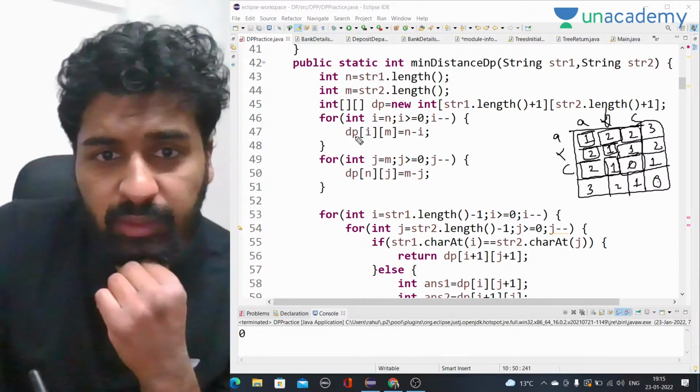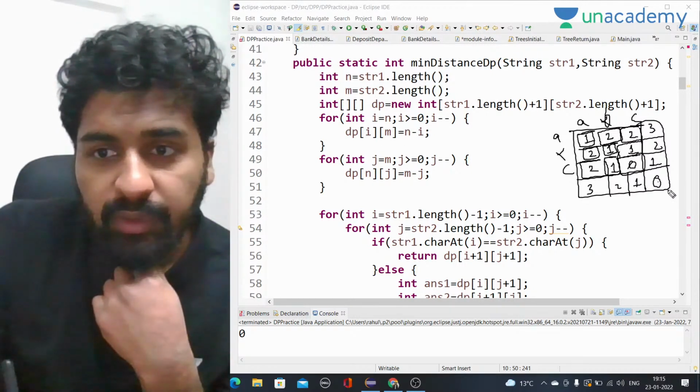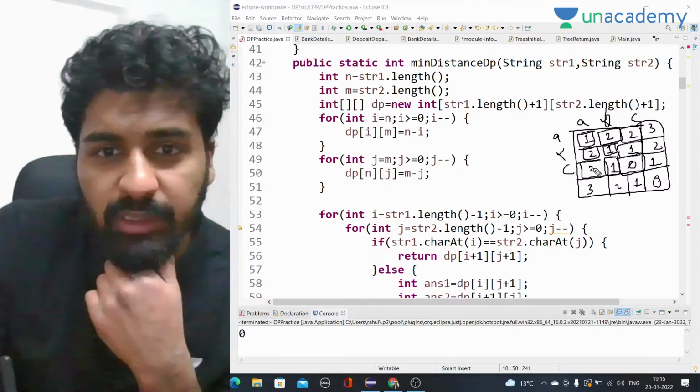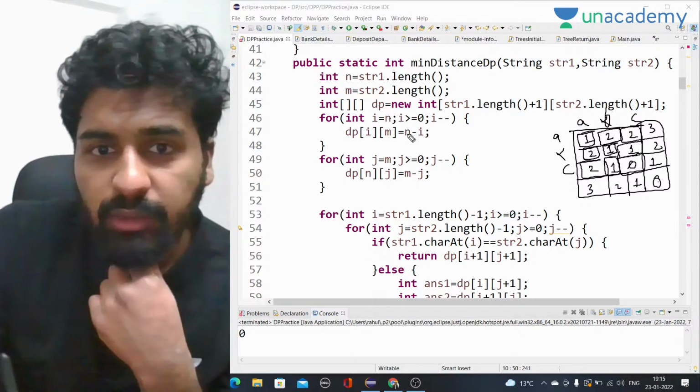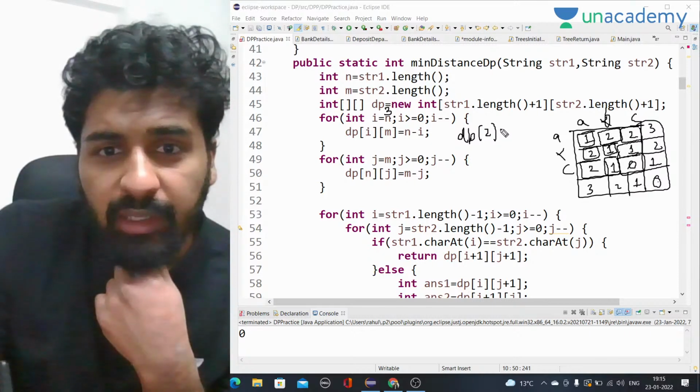So let's try to run this. Starting from n, it will be dp of nm. Okay, dp of nm is this. That will be n minus n, which is 0. Then dp of n minus 1, m. Let's say n is 3, so 3 minus 1 is 2, dp of 2, 3, since m is 3.